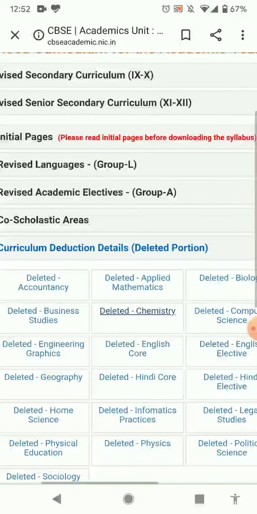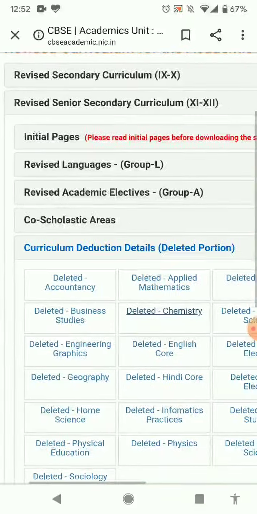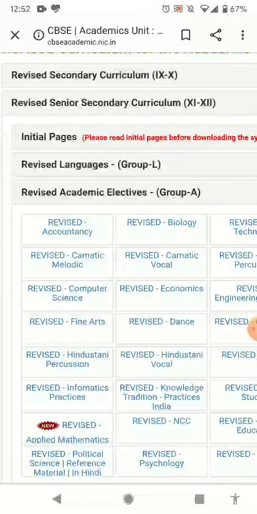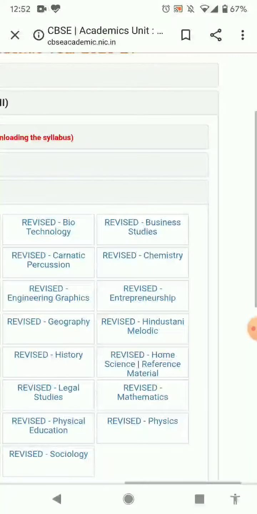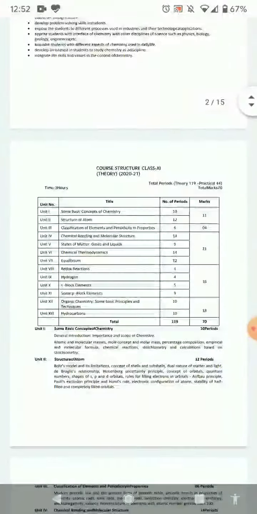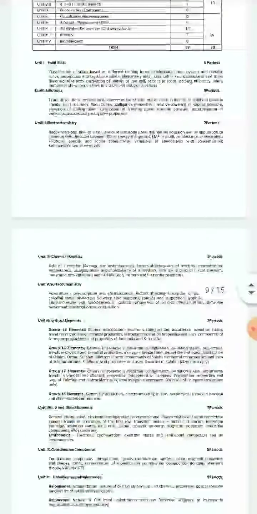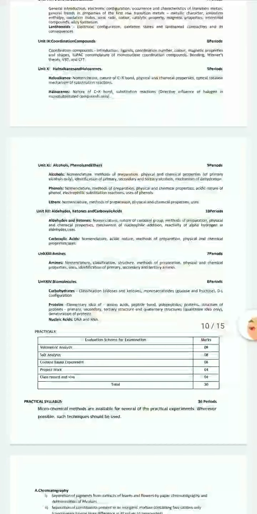If you want to check the revised syllabus, you can go back and click on the revised academic electives group A. From there you can click on revised chemistry, and this will take you to a link to a PDF which has the revised syllabus for class 11th and 12th of chemistry subject, and you can see what all has been omitted out and what all has been kept as such for these subjects.